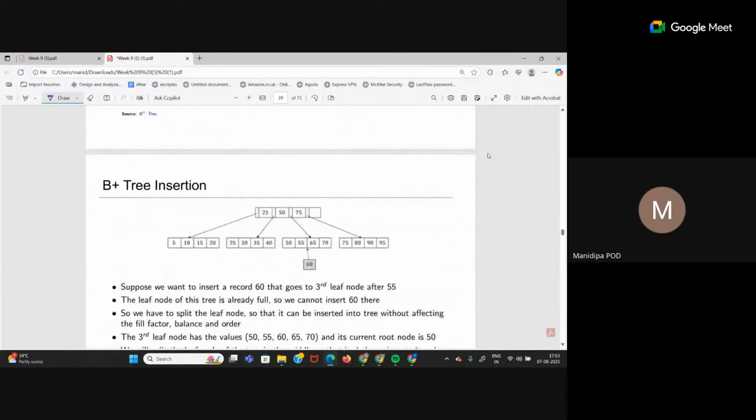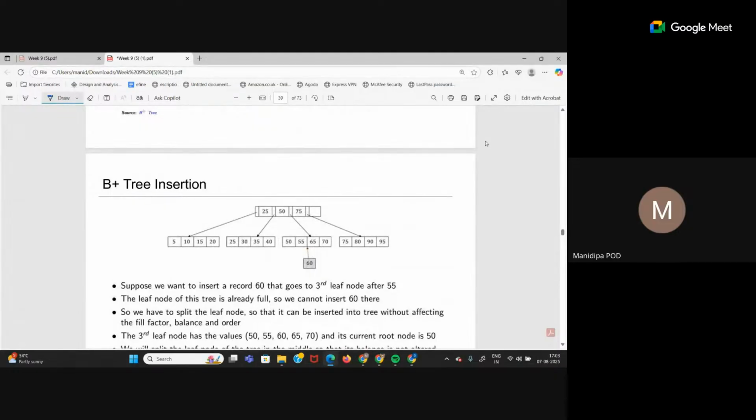For example, this one, let's take. See, in this tree, 25, 50, 75 are at the root level. But we can also find copies of these at the leaf level. Here, 25 is also present, 50 is also present, 75 is also present. This pointer is pointing to this node. This pointer is pointing to this node. These are all node or block pointers, right? But the pointers that are associated with the leaf nodes are pointing to the actual records in the table.